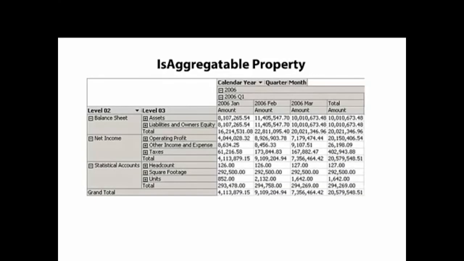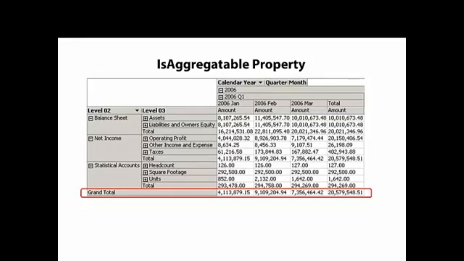The IsAggregatable property is not unique to a parent-child hierarchy, but it's probably more commonly used with a parent-child hierarchy than elsewhere. We use this property to prevent the calculation of a grand total. Typically, we see this as the All member in a standard dimension when writing MDX queries or using other cube